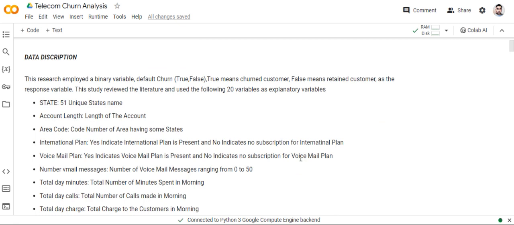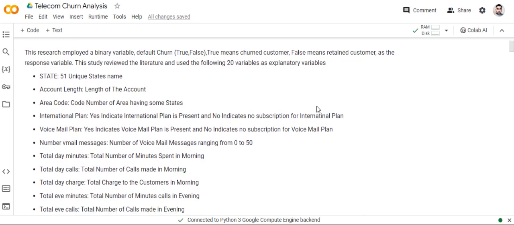Then the data description. The research employed a binary variable, churn, true and false. True means churned customer, false means retained customer. As the response variable, the study reviewed the literature and used the following 20 explanatory variables.